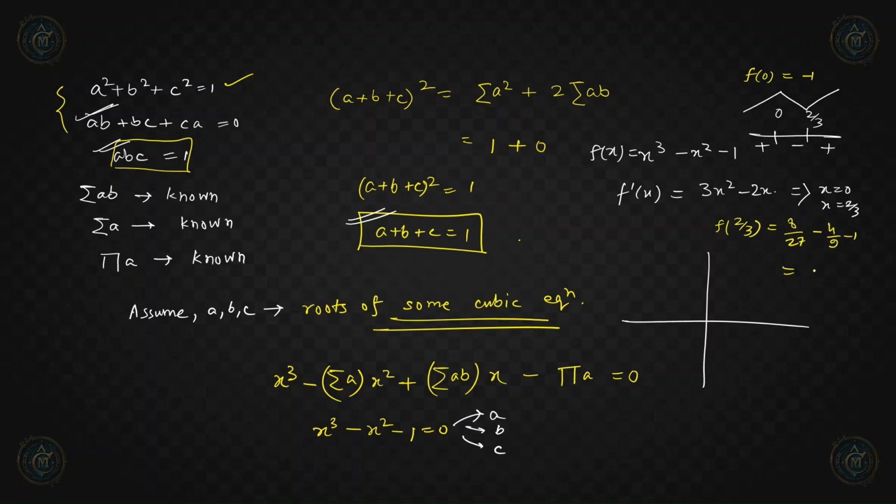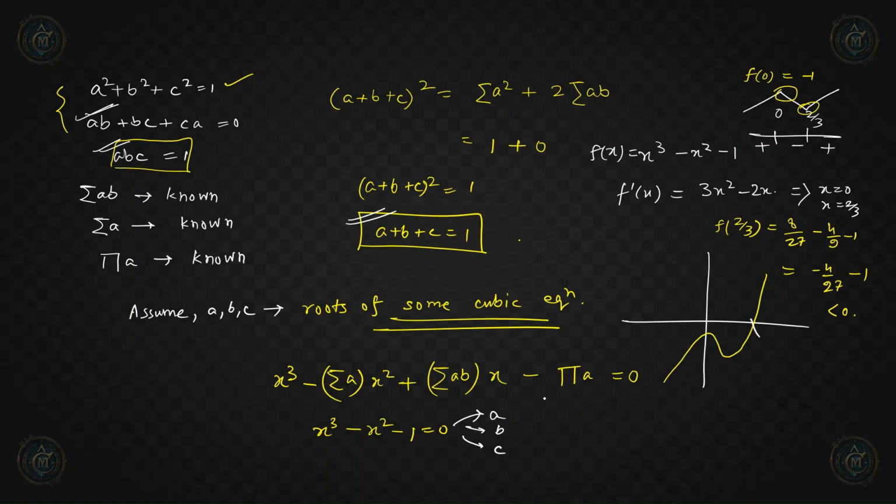So this will be minus 4 by 27 minus 1, which is basically negative, right? That means here it is local maxima and here local minima. So we have the graph something like this, and there is exactly one real root of this cubic function, right? So we can say the other two roots of this cubic equation are complex numbers.